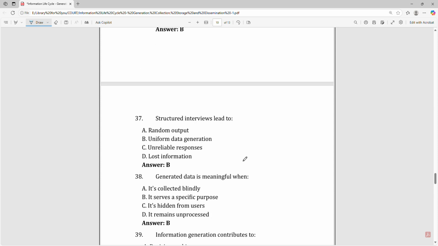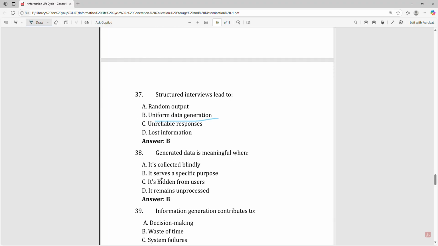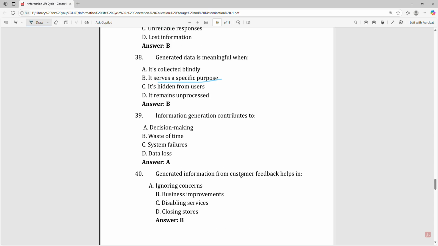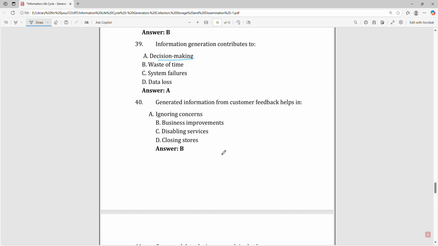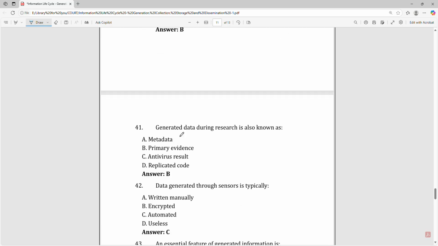Structured interviews lead to the uniform data generation. Generated data is meaningful when it serves a specific purpose. Information generation contributes to decision making. Generated information from customer feedback helps in business improvements. Generated data during research is also known as the primary evidence.